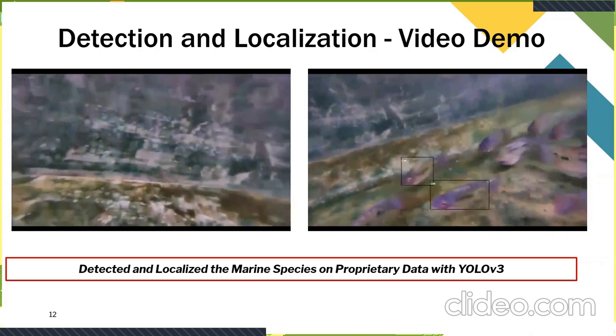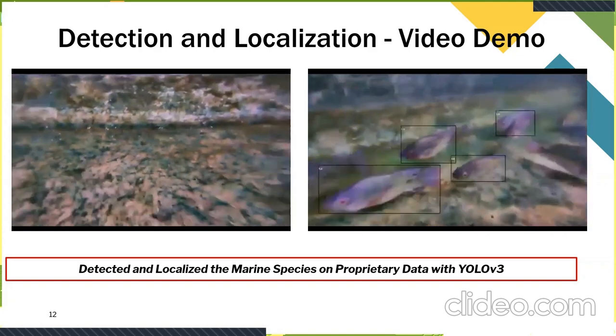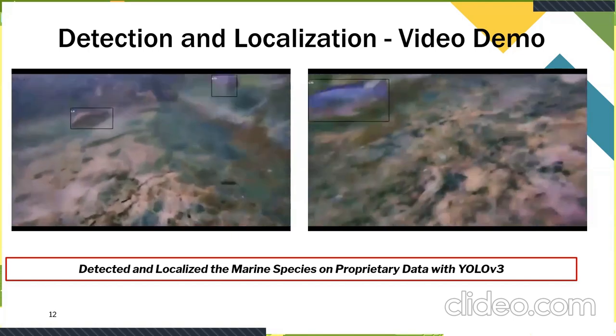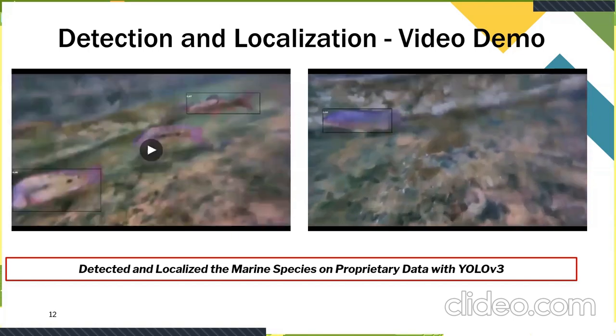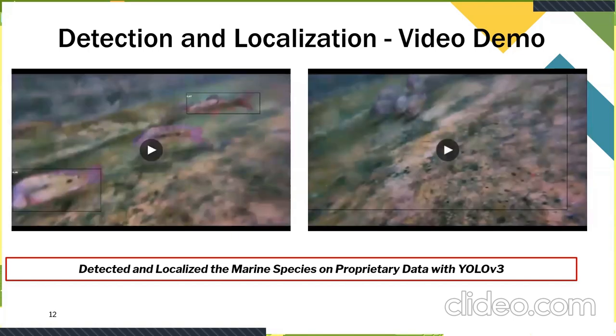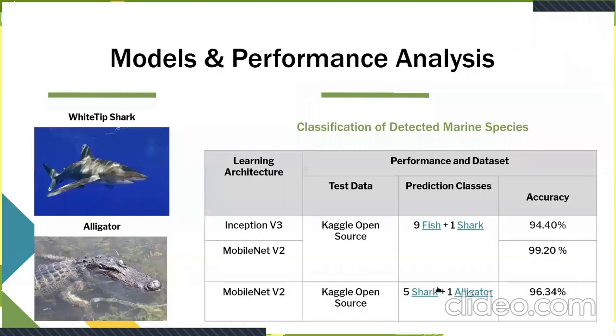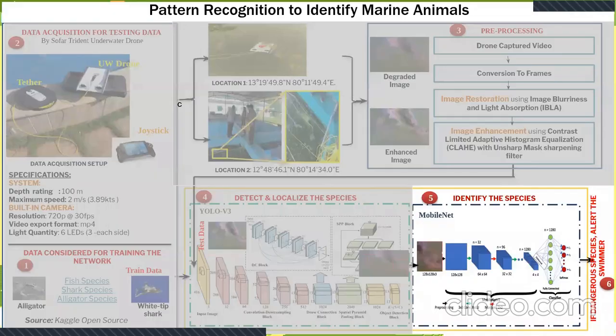We are also currently working on annotating the proprietary dataset to get a quantitative measure of the localization model's performance by comparing the region of overlap of the bounding boxes. But at the moment, we have video results to basically support the fact that our YOLO V3 algorithm is actually performing reasonably well. So after the localization, the next step in the processing pipeline would be to identify the species.